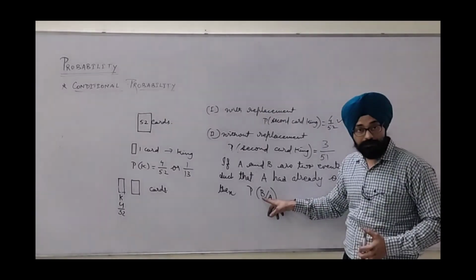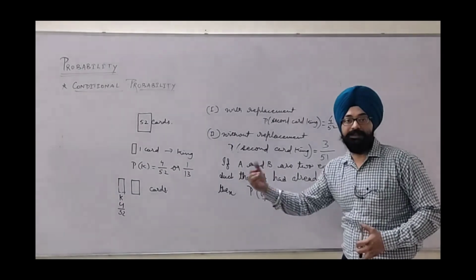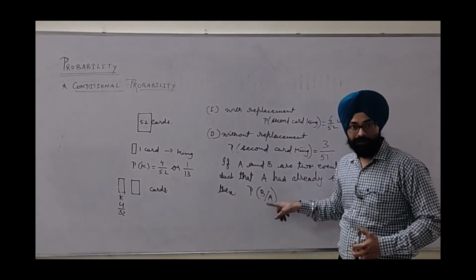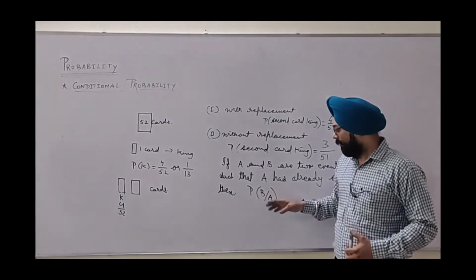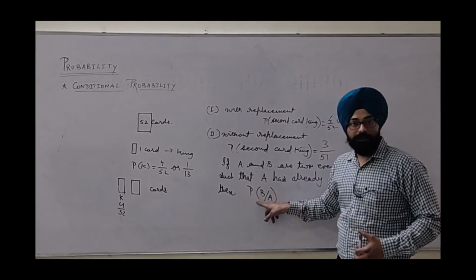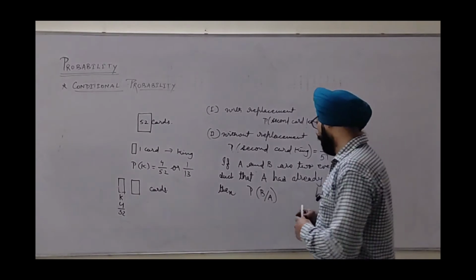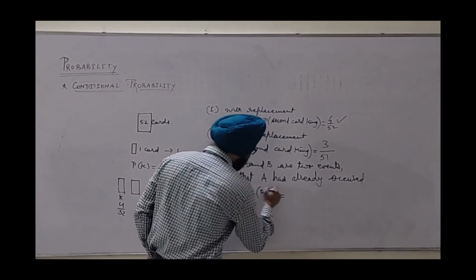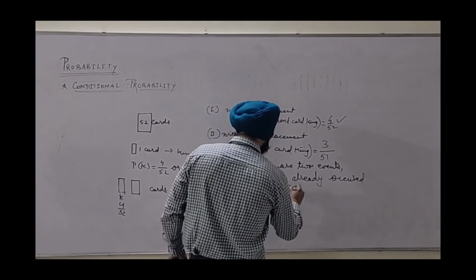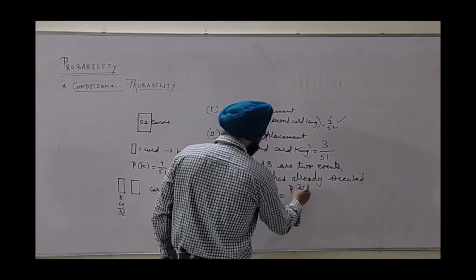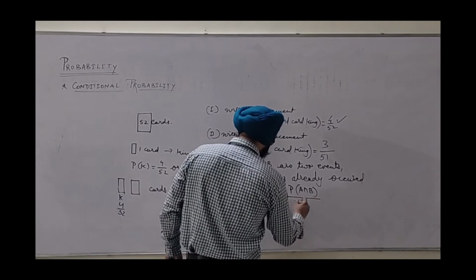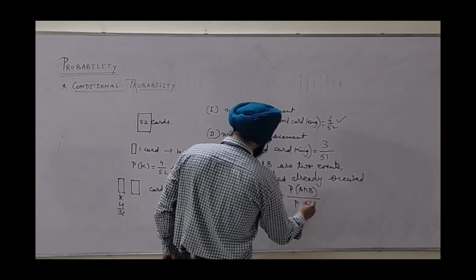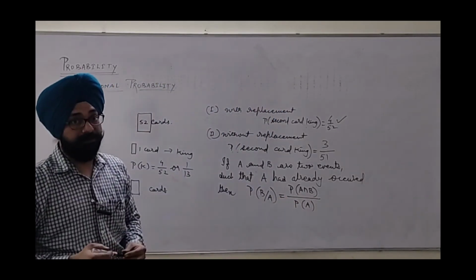The event which is being affected, and which takes place right after the first event, we write first. So the conditional probability of B on A is defined as P(A intersection B) divided by P(A), the event which has already occurred.